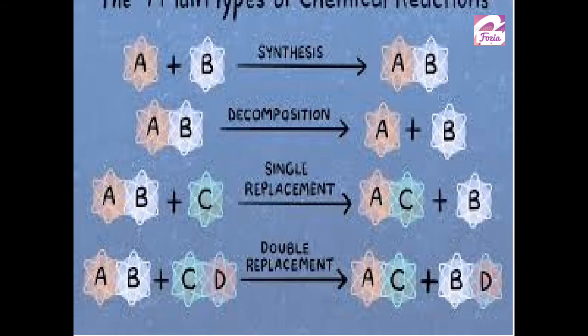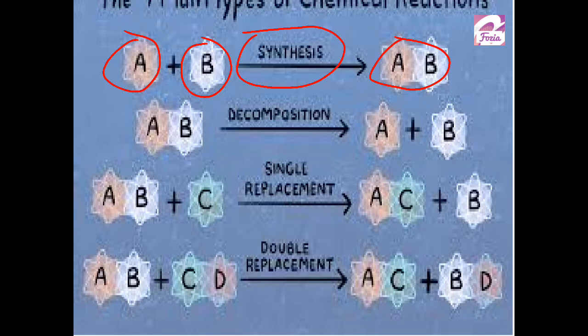The next is, when it happens, what can possibly be happening? If we need to assign four different names to chemical reactions, we'll take the names synthesis, decomposition, and replacement or displacement, maybe single or maybe double. How does it happen? This is a very easy diagram used here just to tell you that when two substances combine to form one larger product, we explain this chemical reaction as synthesis.